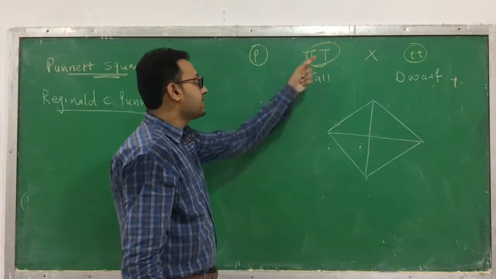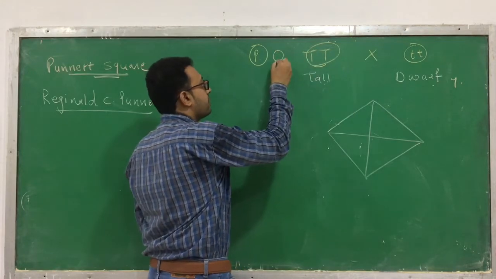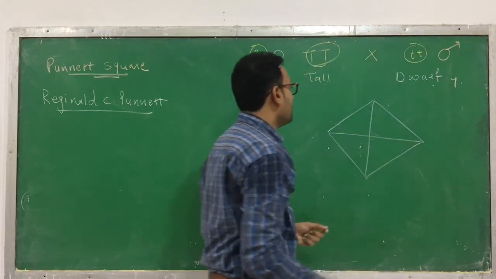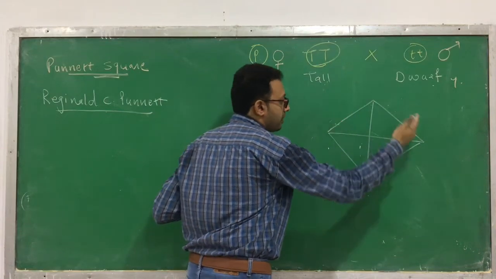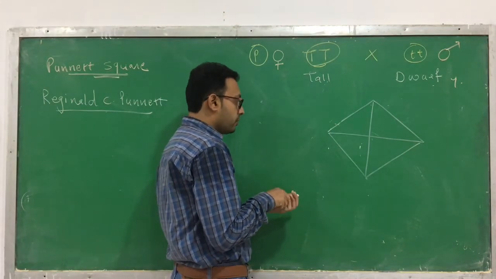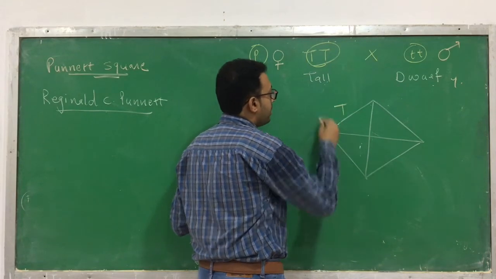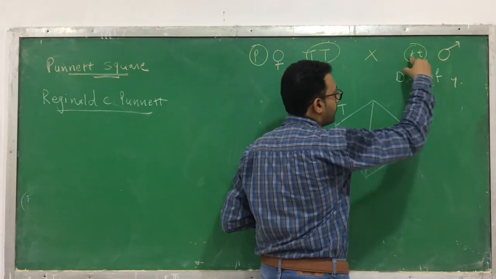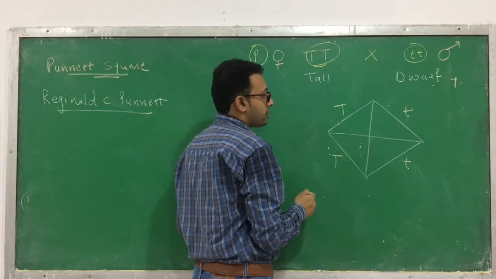Clear? Suppose assume that on one side this is a female plant and this one is a male plant. So you have to form the gametes. You write the male gametes on one side, and on another side you write the female gametes. So how would you write? Here you write one gamete capital T and the other gamete capital T. Similarly, the gametes are small t, one t, and the other one small t. Now you have to see which kind of cross it can make.